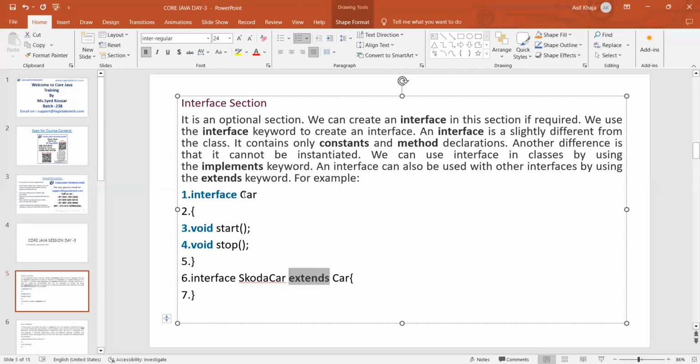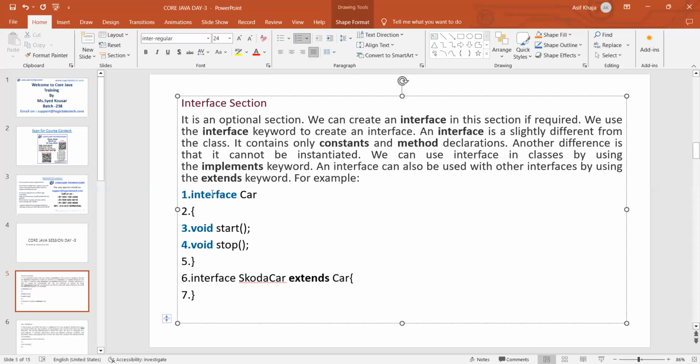For example, take the interface Car. We have two method declarations here, void start and stop. Now, a class that wants to use these methods has to implement this interface. Or else, if Skoda car wants to extend this Car interface, and Skoda car is also an interface, it has to use the extends keyword.